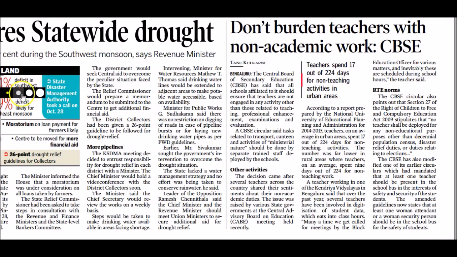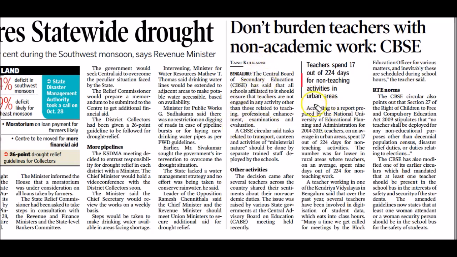On page number 10, there is an important article: don't burden teachers with non-academic work, CBSE. A report published by the National University of Educational Planning and Administration says school teachers were tasked with non-academic work.